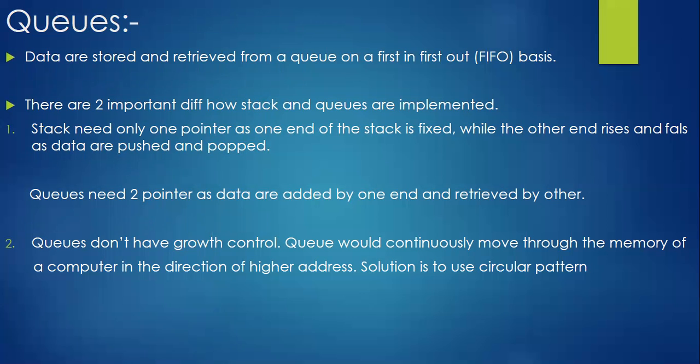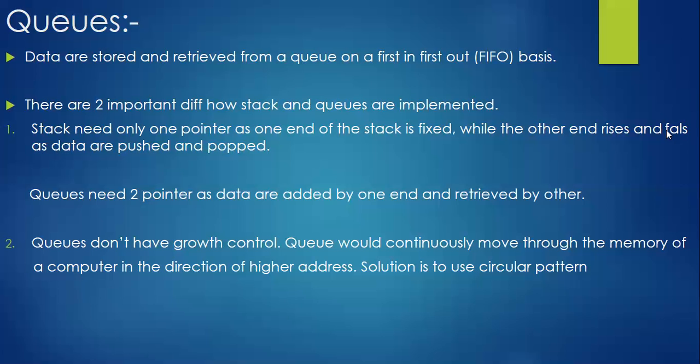So there are two important differences in how stack and queues are implemented. In case of stack, we need only one pointer, the stack pointer. But in case of queues, we get multiple pointers; 2 pointers are expected. Why? Why do we need only one pointer in the stack? The stack needs only one pointer as one end of the stack is fixed. The bottom will be fixed always, remember. Top will be varying, right? Sometimes the bottom will be the top. Later if I push one more element, then the next element will be the top, likewise. When we are popping an element, the stack pointer will be varying, but the bottom will be fixed always. So we need only one stack pointer here.